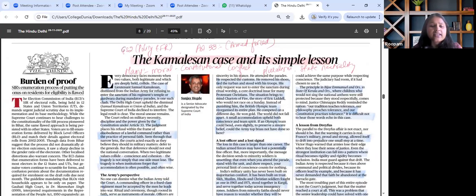This is in news nowadays. The reason being, an army officer has been refused and dismissed for refusing to enter a temple or gurdwara for his regiment during mandatory parades, citing his personal religious beliefs and conscience. So this debate hovers around duty and discipline in the military versus individual conscience and religious freedom.